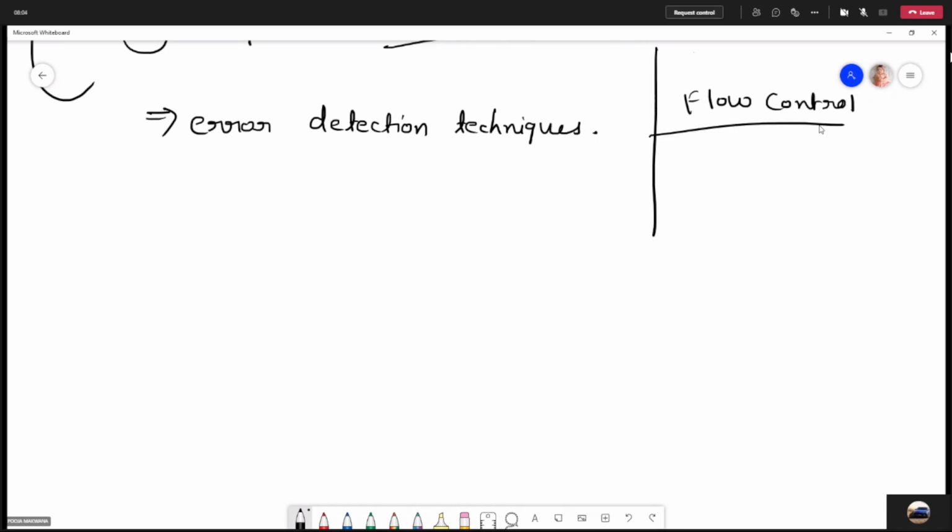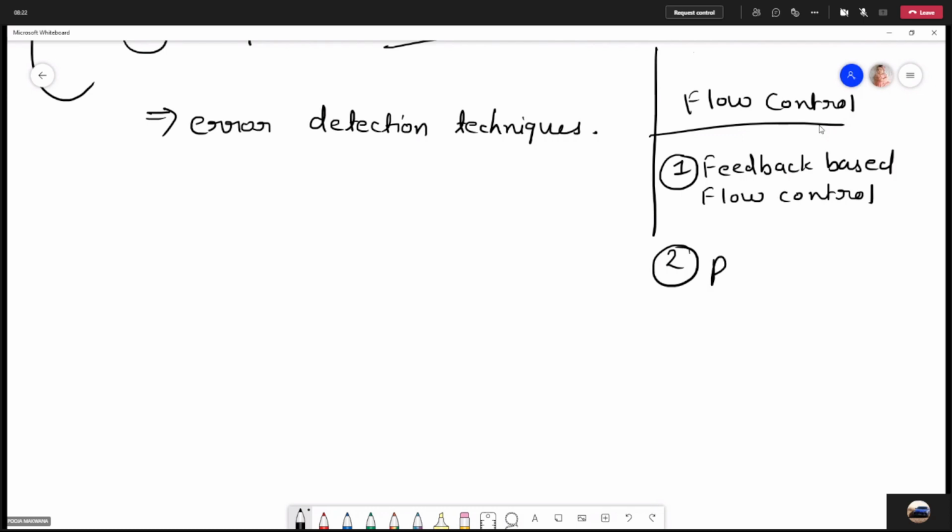There are basically two types of flow control. The first one is feedback based flow control, and the second one is rate based flow control.